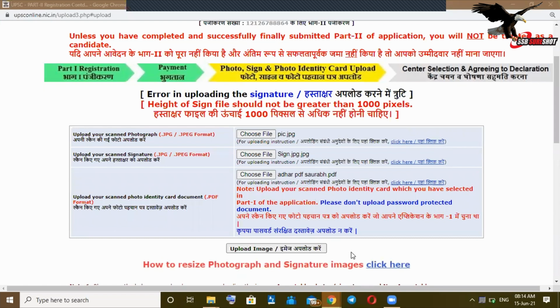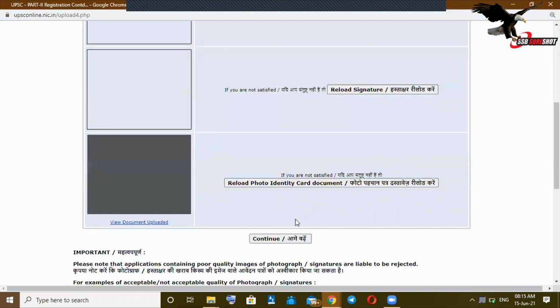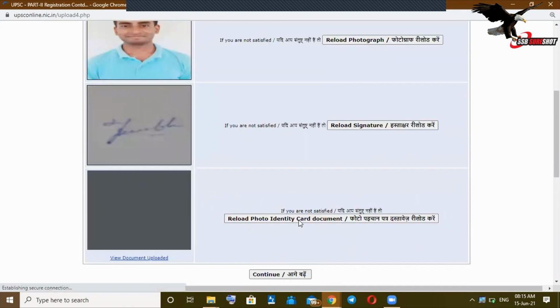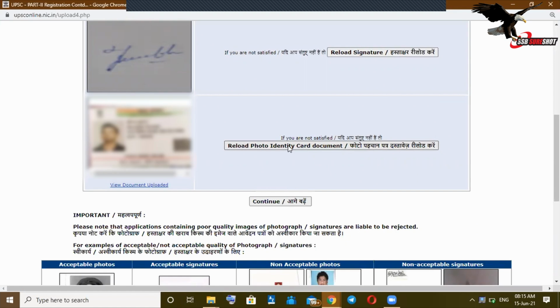Now the picture and signature, along with this photo identity card, that was Aadhaar card, were uploaded. Now let's see whether these are accepted or not. Yes, everything is accepted. So we will proceed ahead. Along with this Aadhaar card PDF, everything we can see is uploaded. Here it is saying reload photo identity card document, only if I would like to, or else it is uploaded.